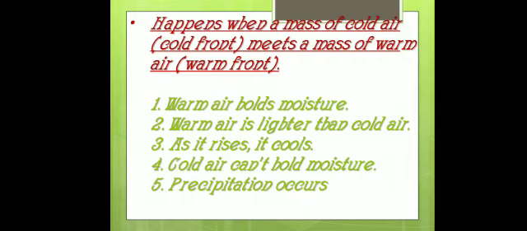Now we will discuss frontal rainfall in points. Frontal rainfall happens when a mass of cold air, that is cold front, meets a mass of warm air, that is warm front. Warm air holds moisture. We are all aware that warm air has more moisture than cold air. Cold air is heavy, warm air is lighter. As it rises, it cools down, and cold air cannot hold moisture, so precipitation occurs.